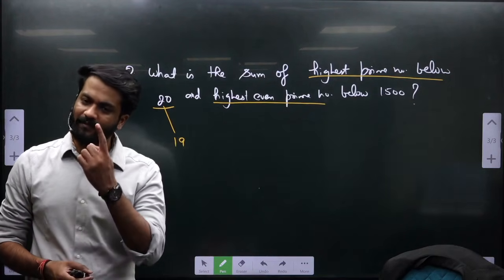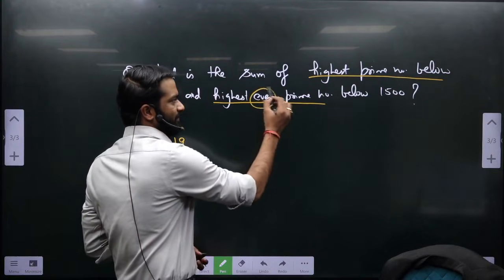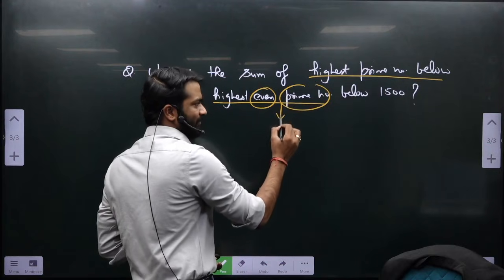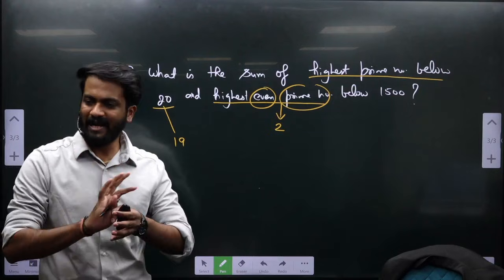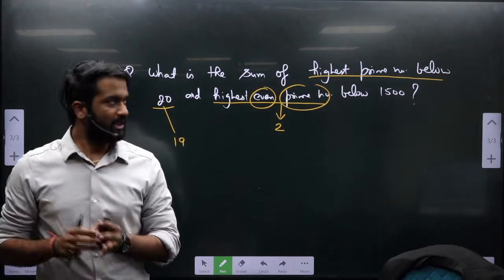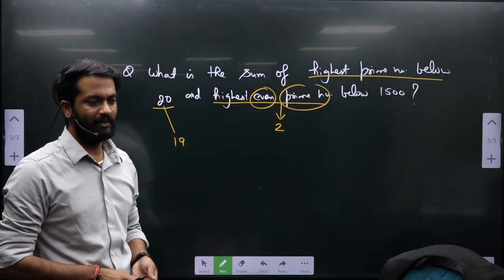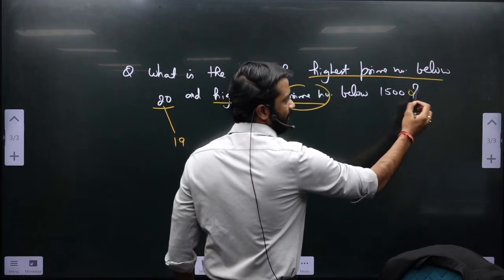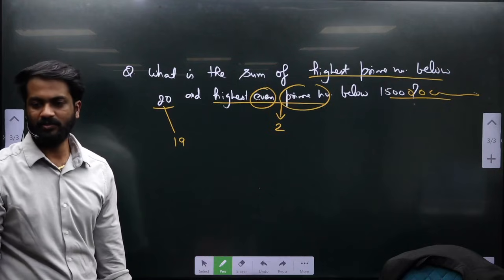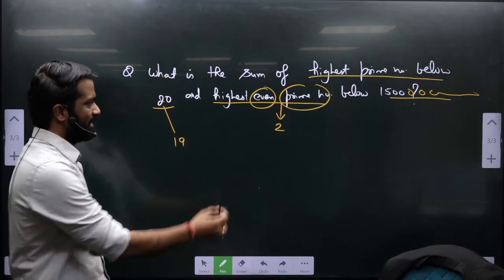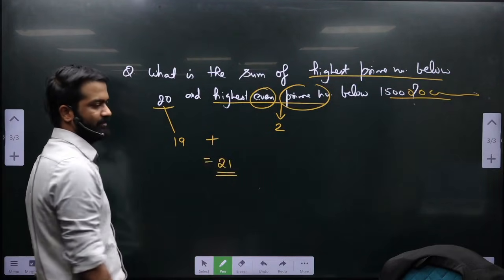There is only a single prime number which is even, that is 2. So the highest even prime number below 1500 will be 2 only. So my answer will be 19 plus 2, which is 21.